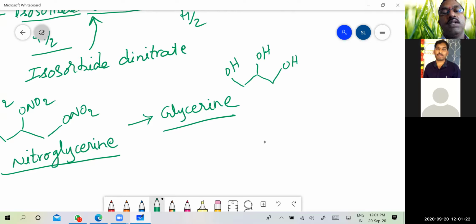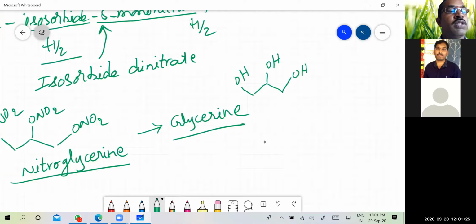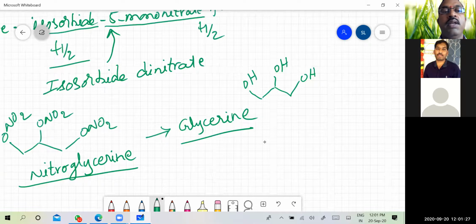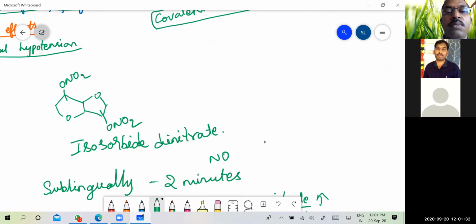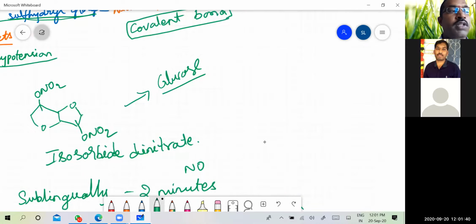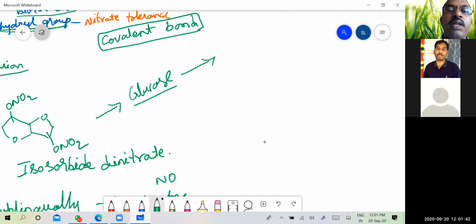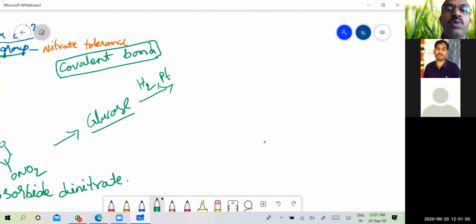Then what is the starting material for the synthesis of isosorbide dinitrate? It can be a glucose molecule. You can start with glucose, and on reduction with hydrogen in presence of platinum catalyst, it is converted into D-sorbitol.